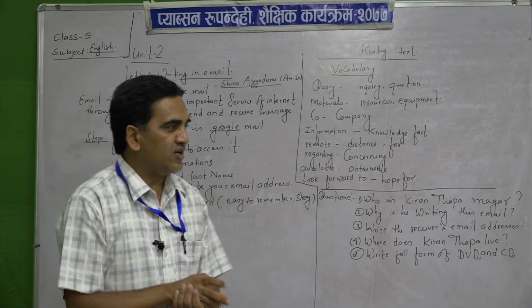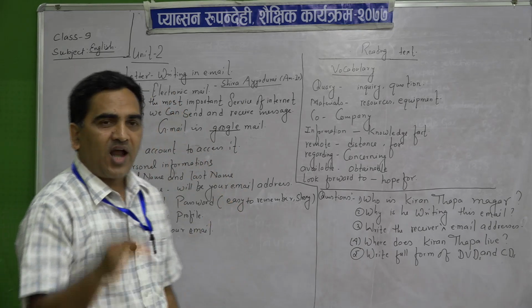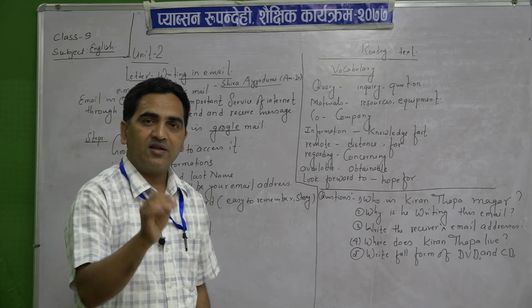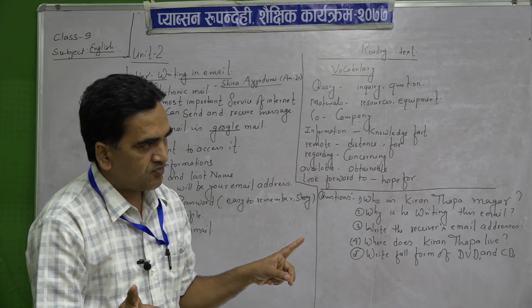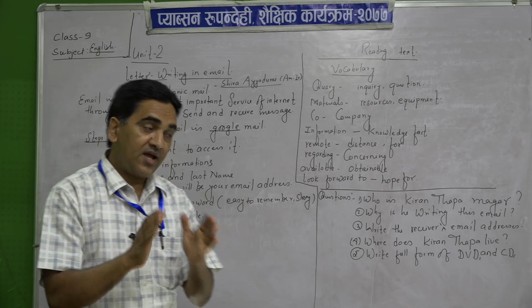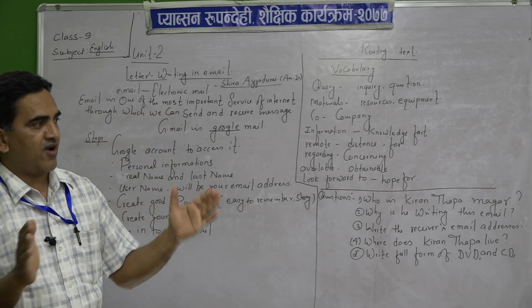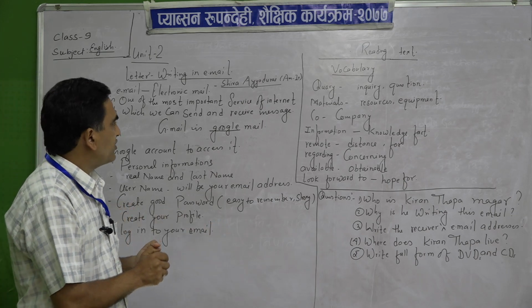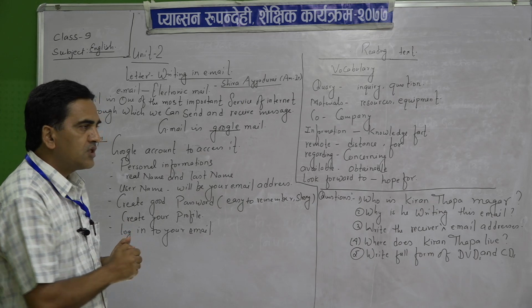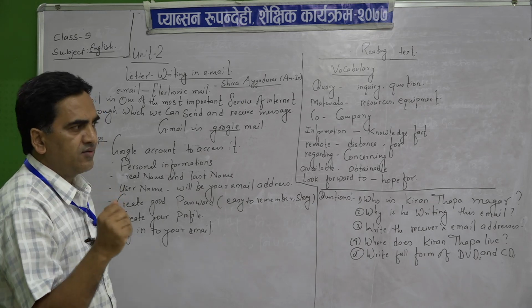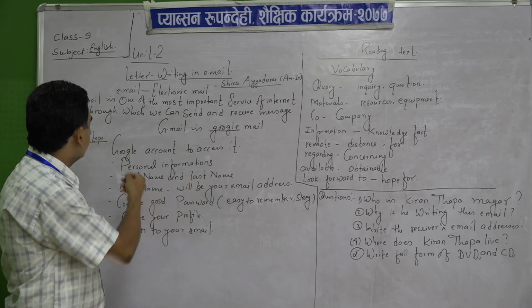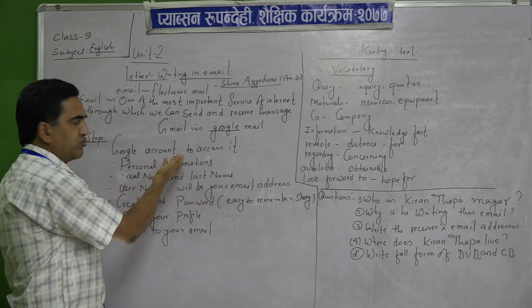Now look here. My dear students, writing a letter and writing a letter in email is totally different. I am going to show you one thing. See first how to make a Google account.